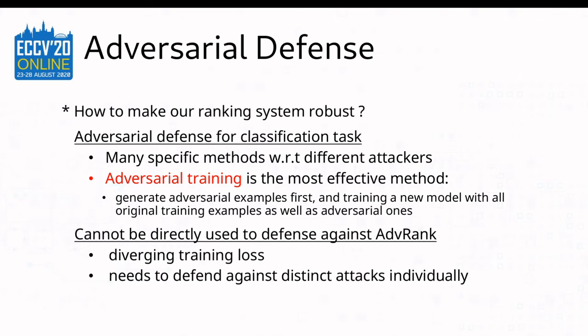Now let's look at adversarial defense. The previous works about adversarial defense mainly focused on the classification task, and most notably, adversarial training is one of the most effective defenses so far. To adversarially train a neural network, the training dataset is augmented with the adversarial examples. However, the previous methods cannot be directly adopted for the ranking task, because ranking has a different training loss function compared to classification. Besides, a single defense performs differently against different attacks.